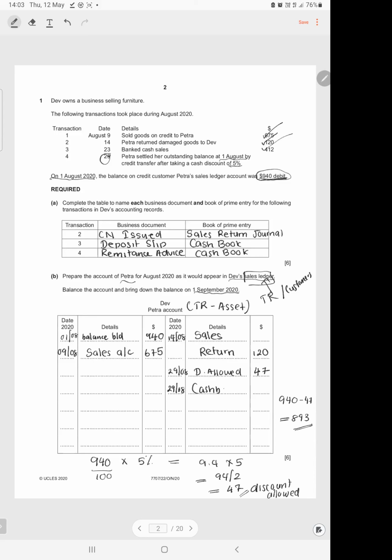How much did they pay us? 893. Okay, so when we balance this account now, it's simple. I told you, you always put the total columns first, the total rows. I'm going to erase this. And it's quite simple.